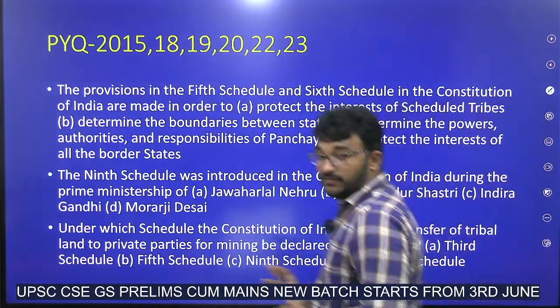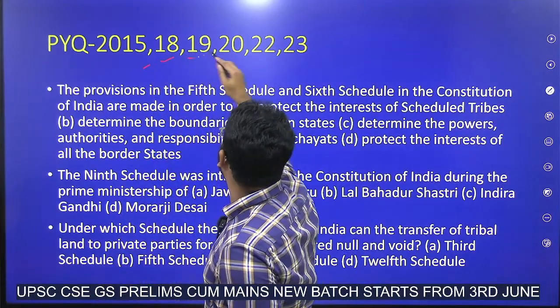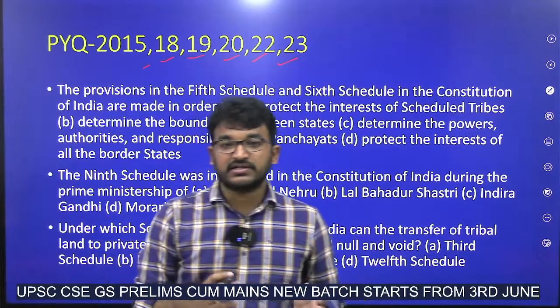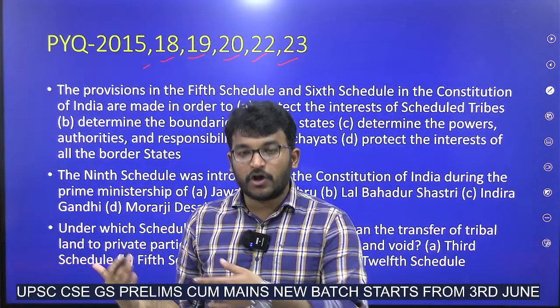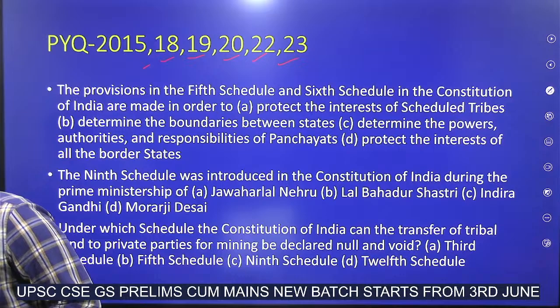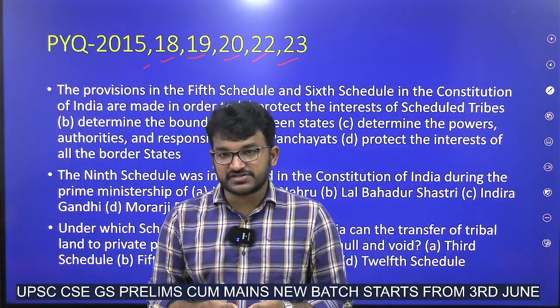Why am I telling you that this is important? Because in 2015, 18, 19, 2020, 2022, 2023, in all these years there has been a question related to schedules. How many schedules are there? 12 schedules are there.